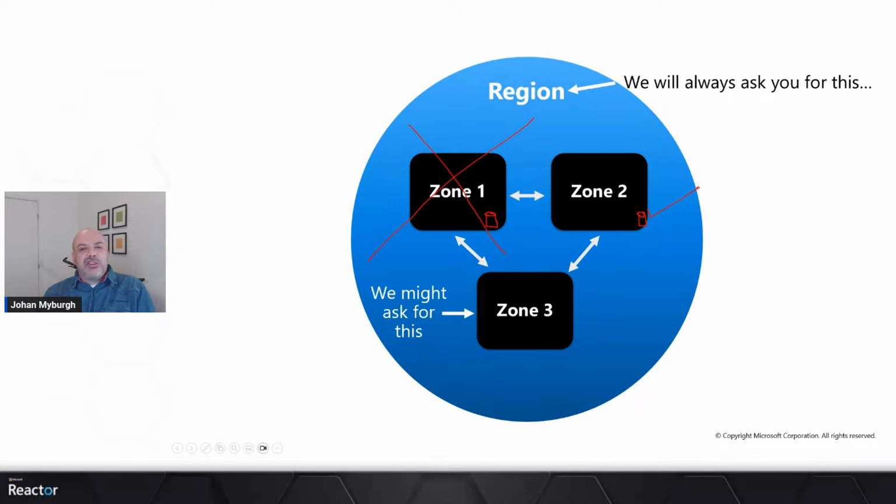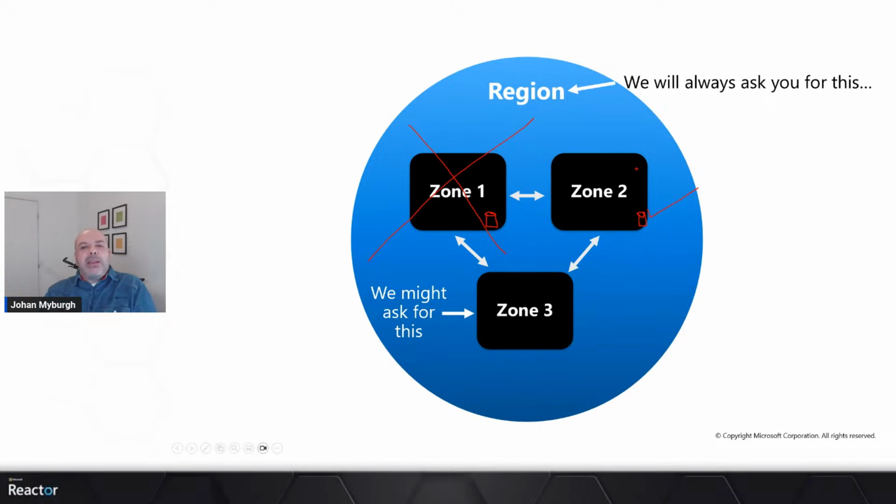It might be that these zones share the same premises. It might be that they're actually at separate premises. The key thing here is that each of these zones is completely separately managed and runs completely separately. There's no dependency between these zones. So, for example, the power that powers zone 1 will be different and separate from the power that powers zone 2, which will be different and separate from the power that powers zone 3, right?